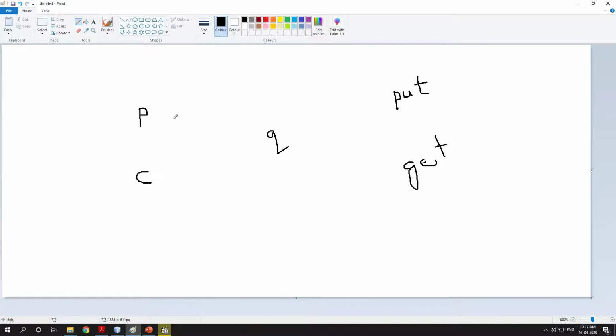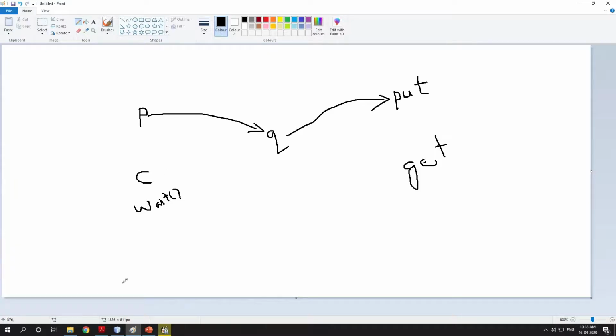When the producer is using the put method through Q, at that time C will call wait on itself. So it will be in a waiting or sleeping state until someone notifies it that the production has completed.